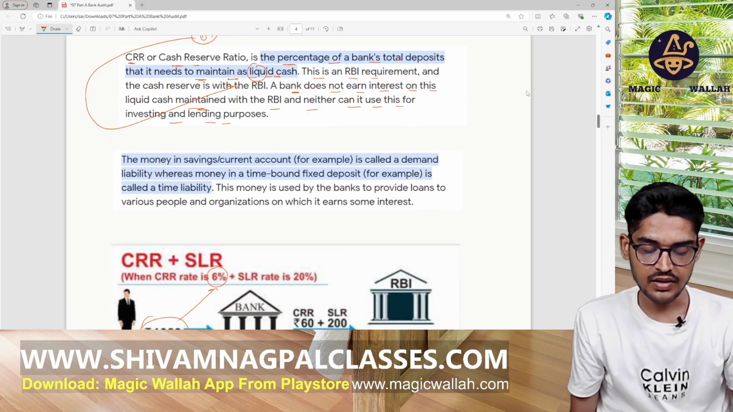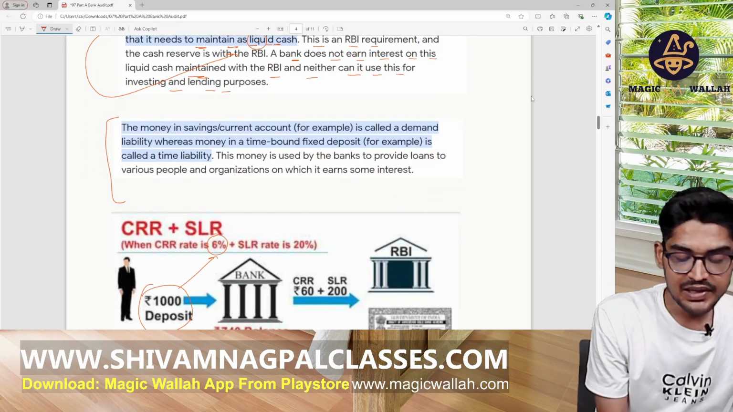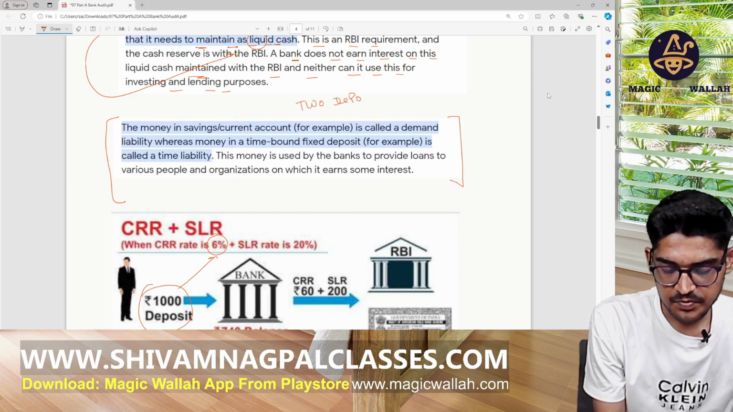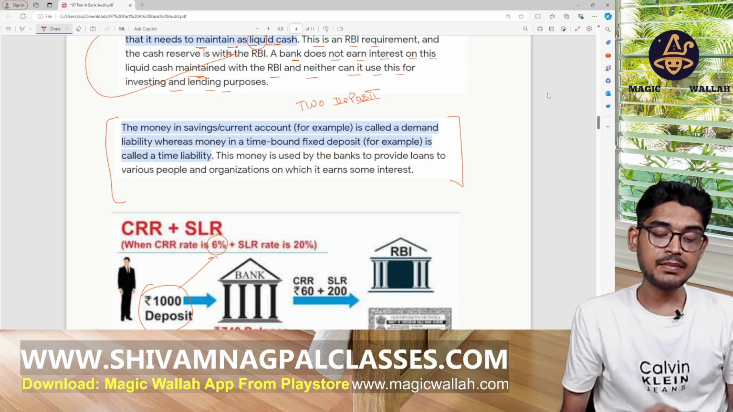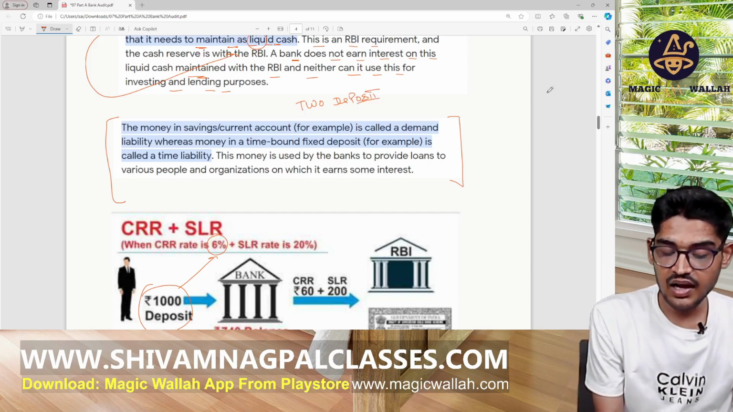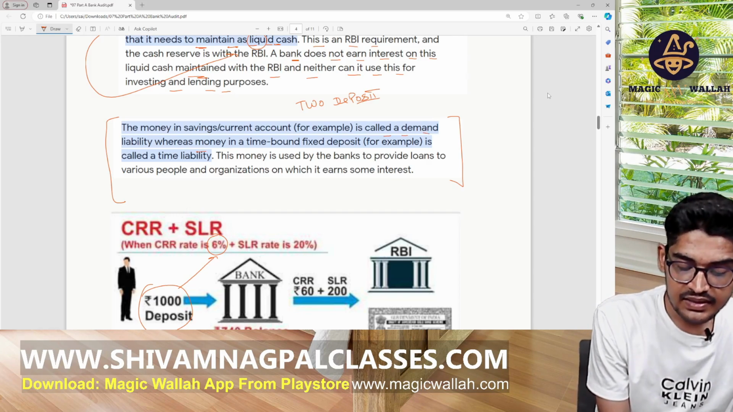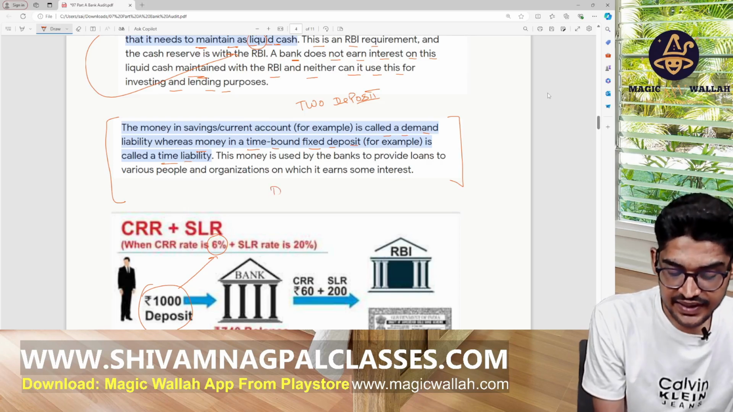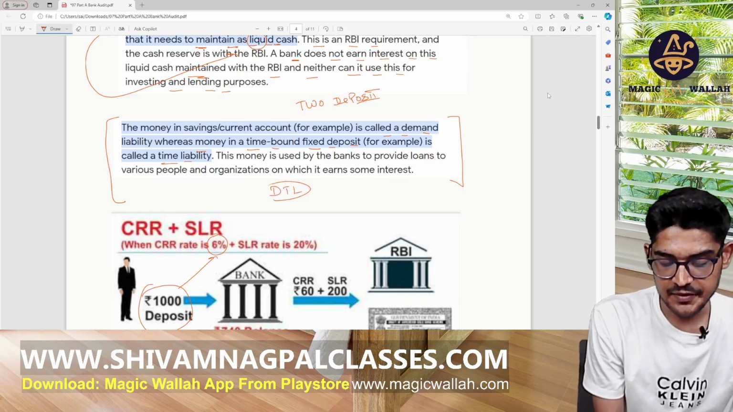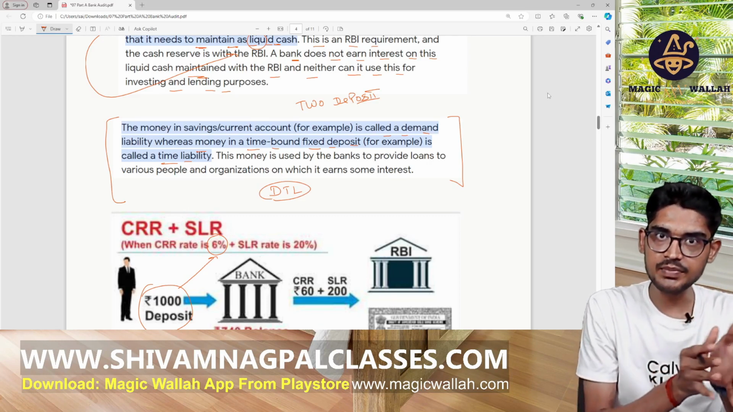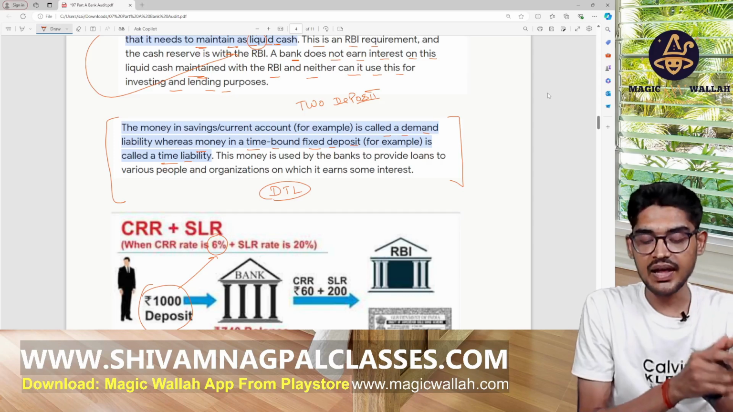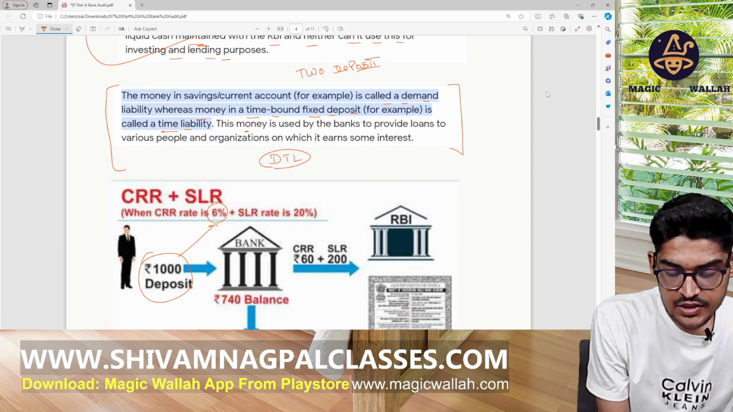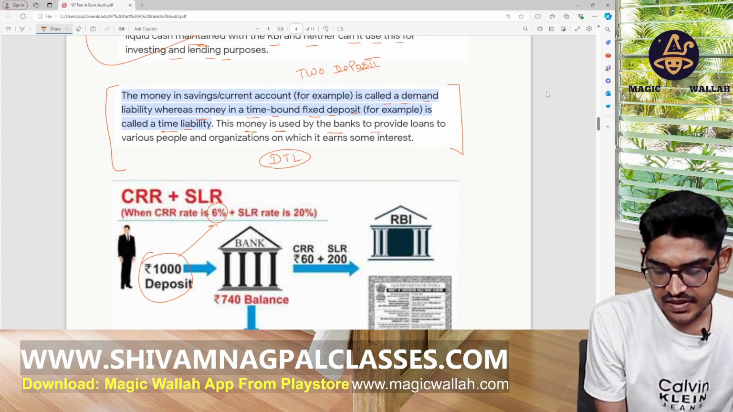Now, the bank has mainly two types of deposit. The money in the saving account or current account is called demand liability, and the money in the time-bound fixed deposit is called time liability. So this becomes DTL, demand and time liability. Demand liability is the deposit for the short term, that is the current account and saving account, and time liability means just like FD, etc. This money is used by the bank to provide loans to various people.